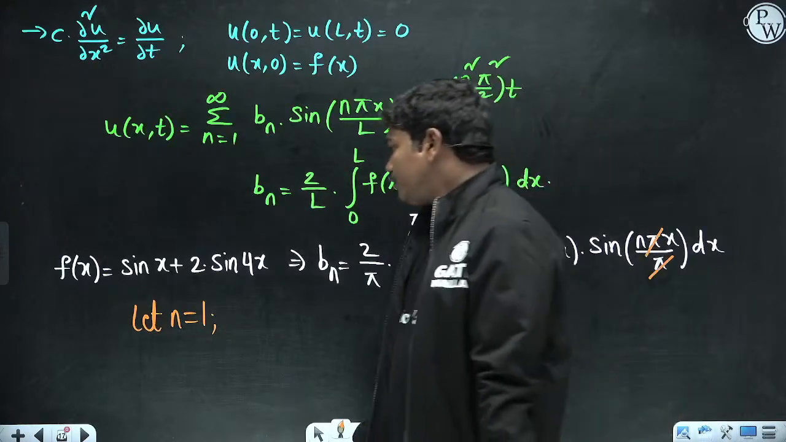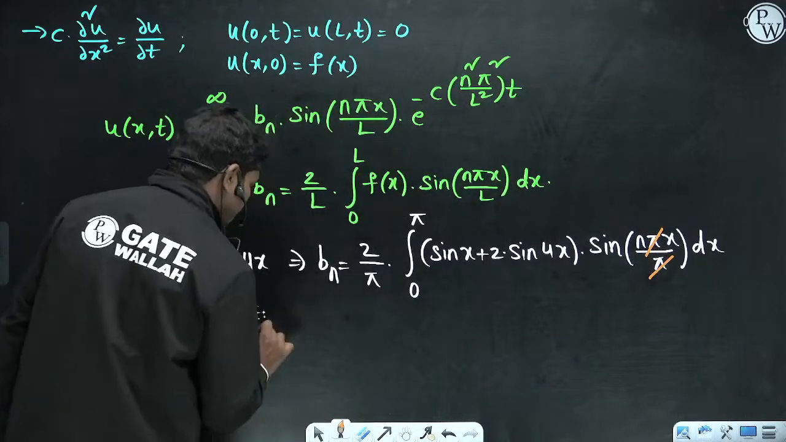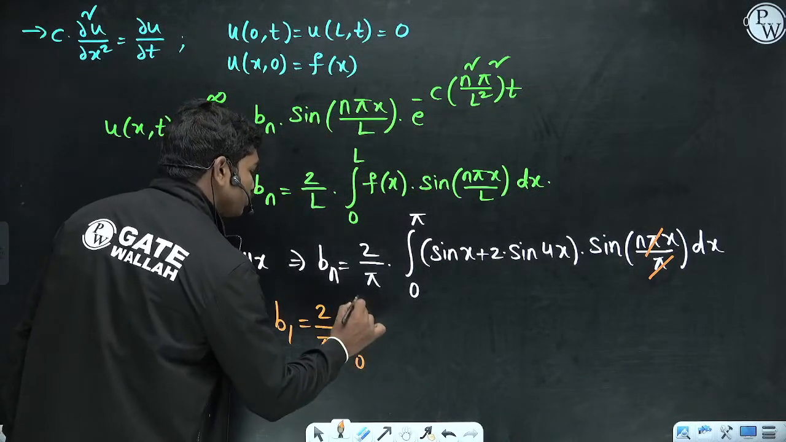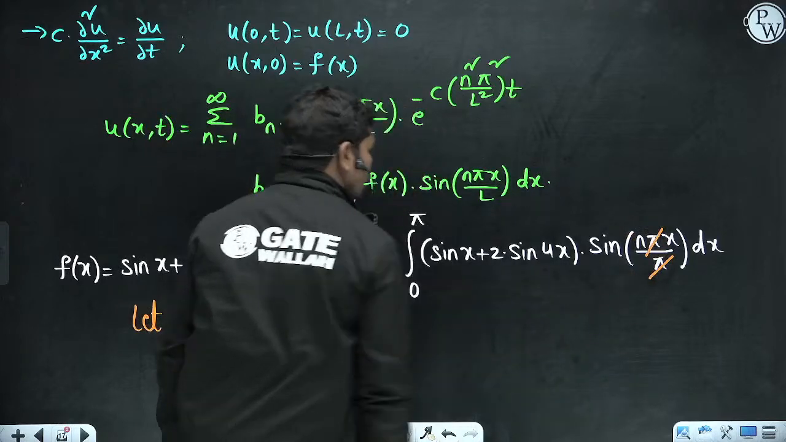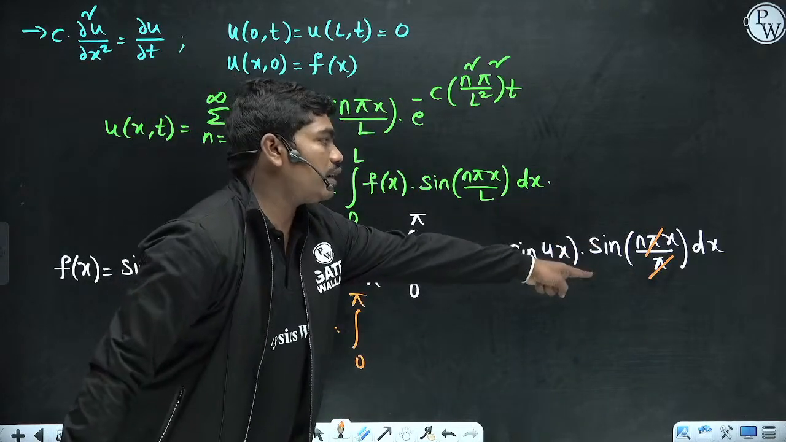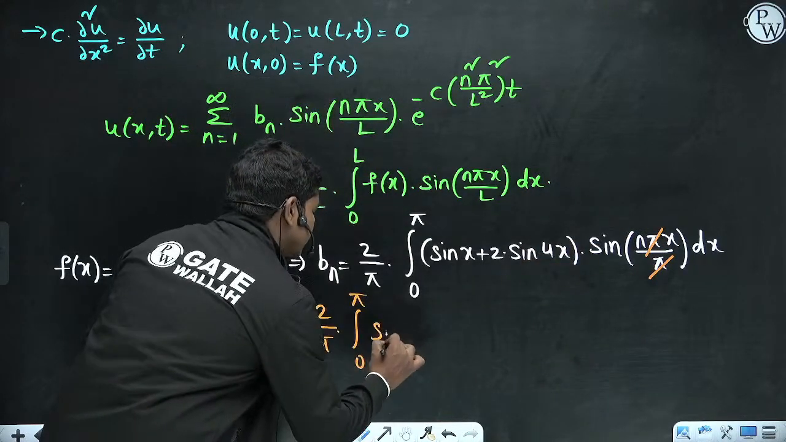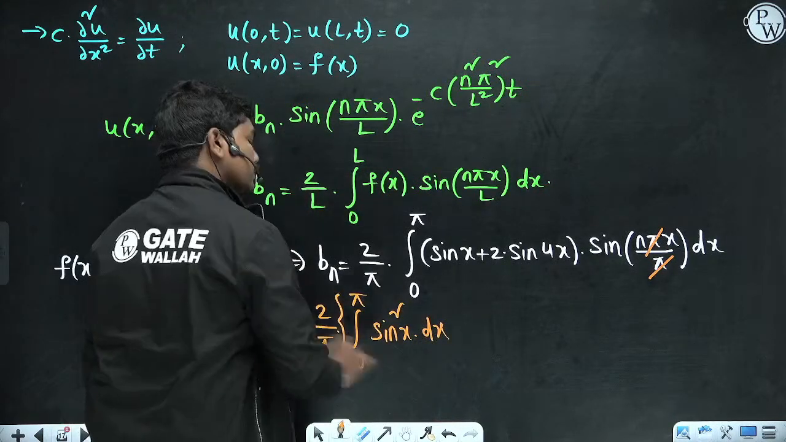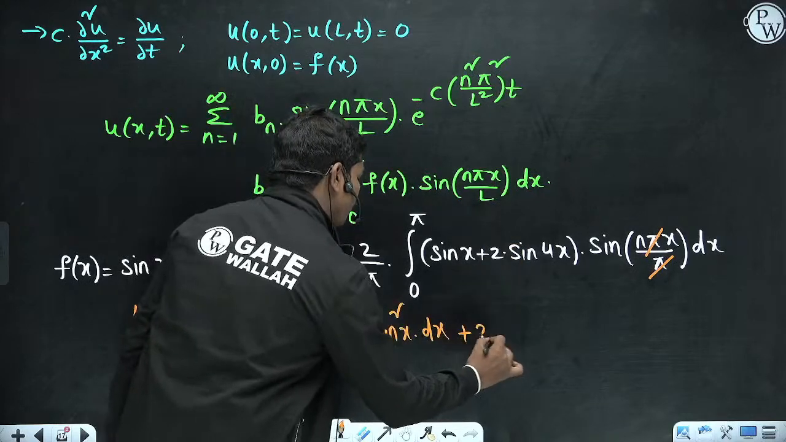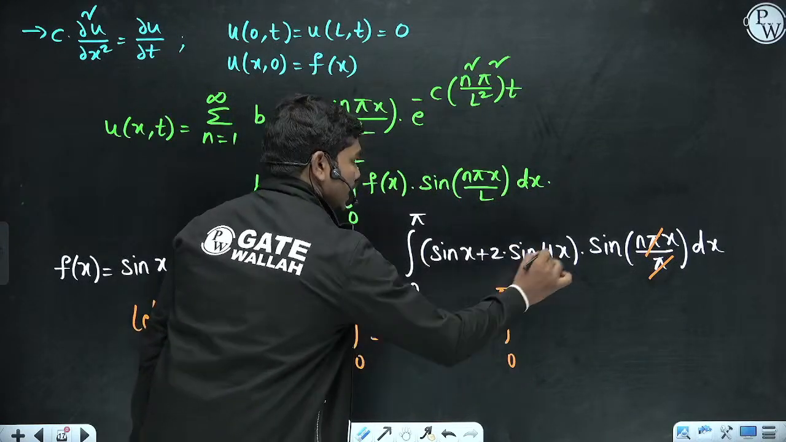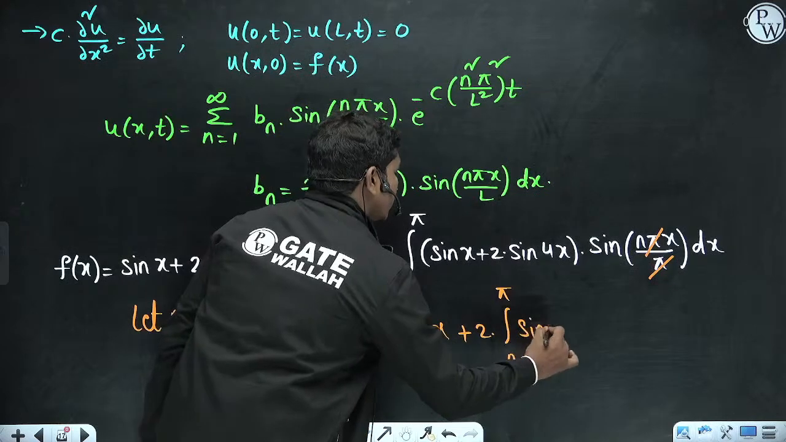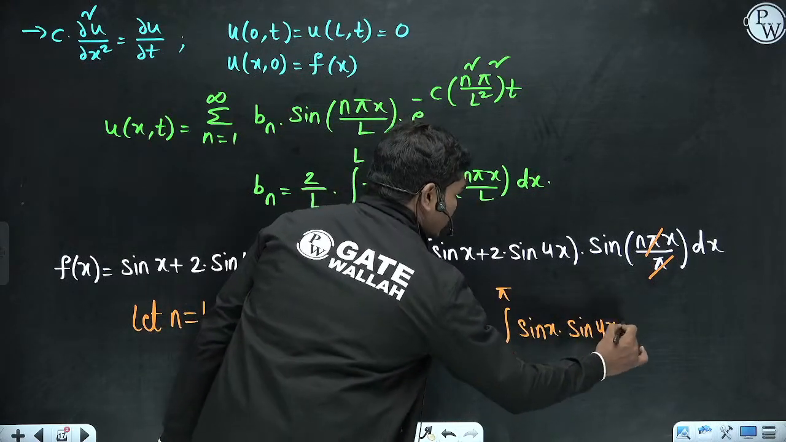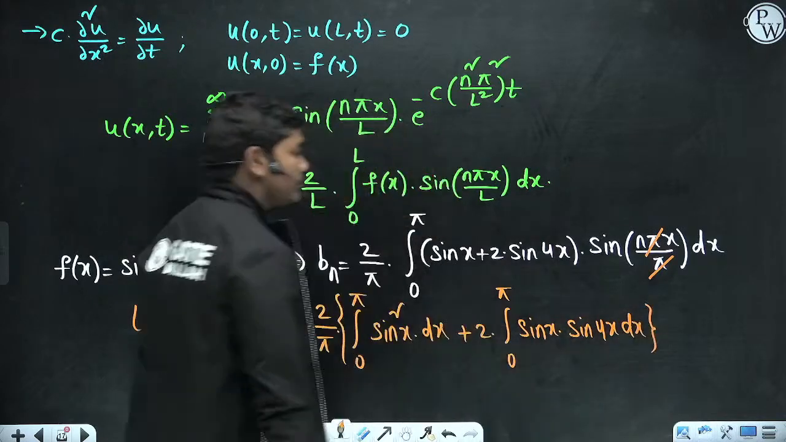Now if you see, b1 is equal to 2 by pi times integral 0 to pi, so pi gets cancelled, sin x into, if you take n equal to 1, sin x into sin x, sin square x dx, plus 2 into integral 0 to pi sin 4x into sin x, or sin x into sin 4x dx. Okay, so this is what you get. This is the expression for b here.